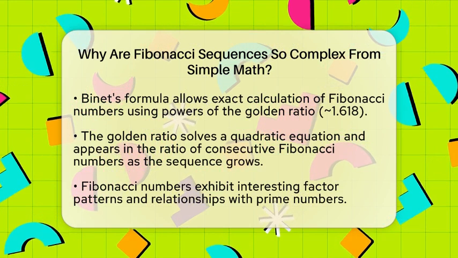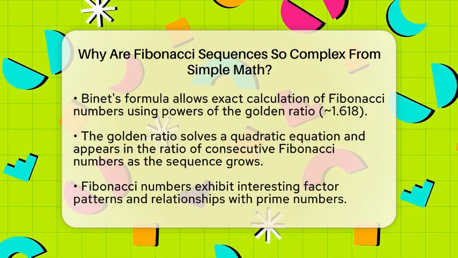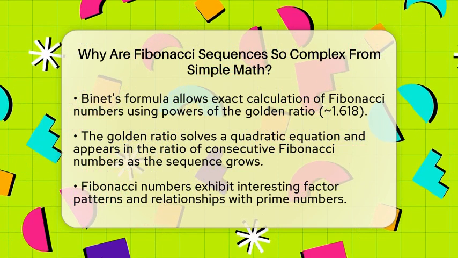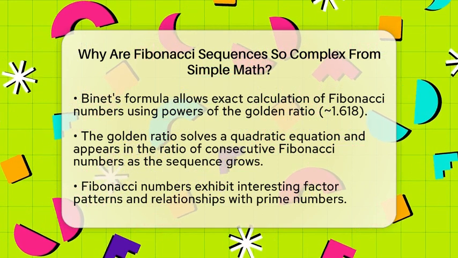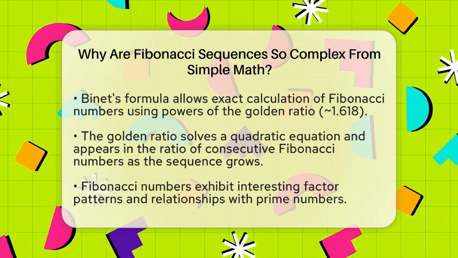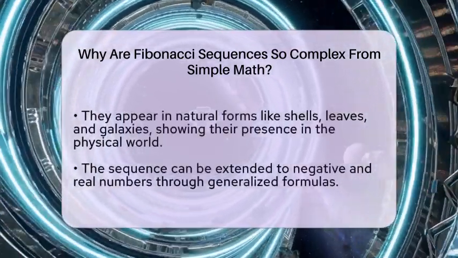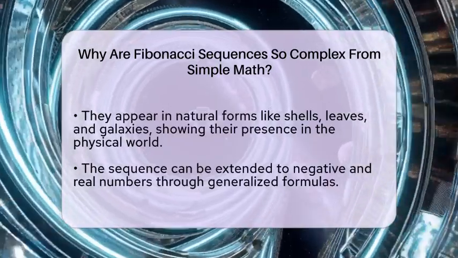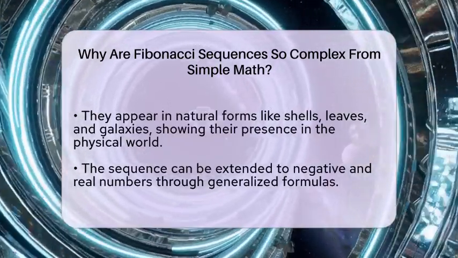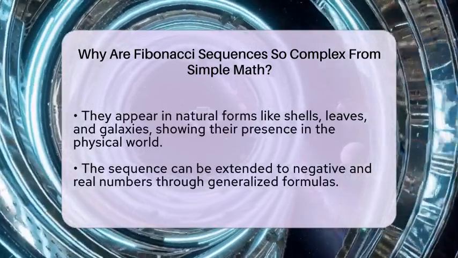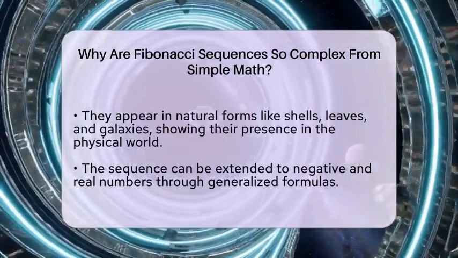The golden ratio itself solves a quadratic equation and appears in the ratio of consecutive Fibonacci numbers as the sequence grows. This introduces algebraic structures and irrational numbers into the sequence, adding layers of complexity. Fibonacci numbers also show interesting patterns in their factors, their relationship to prime numbers, and how they appear in natural shapes like shells, leaves, and even galaxies.